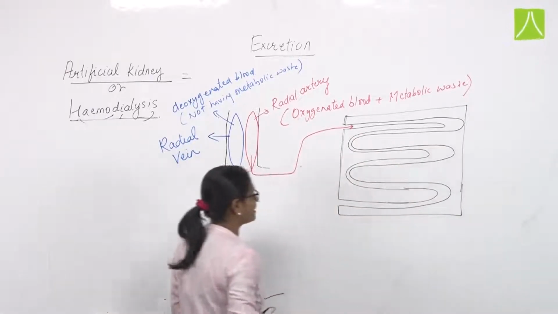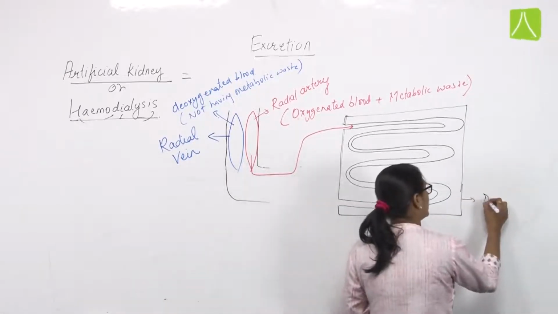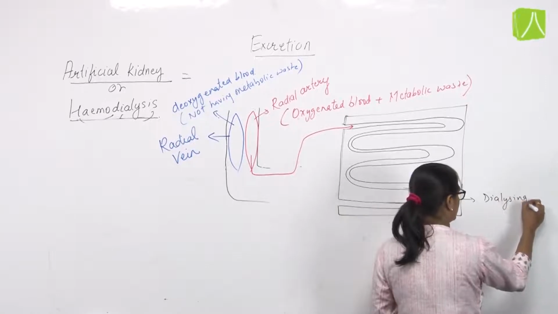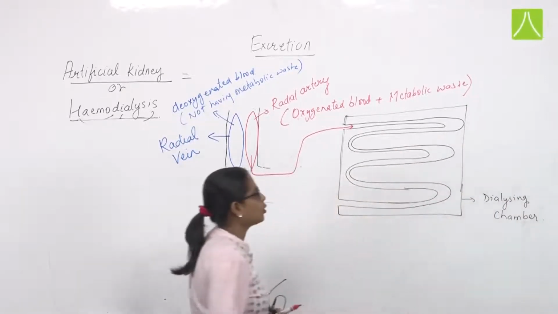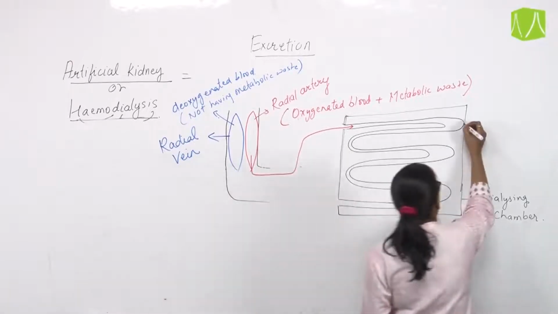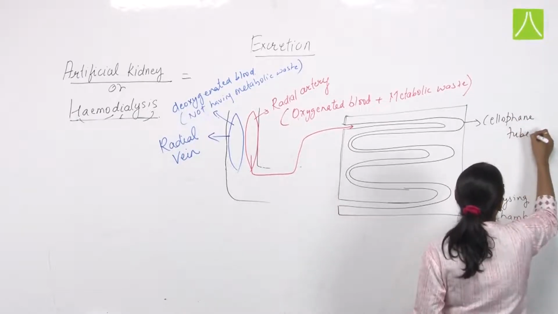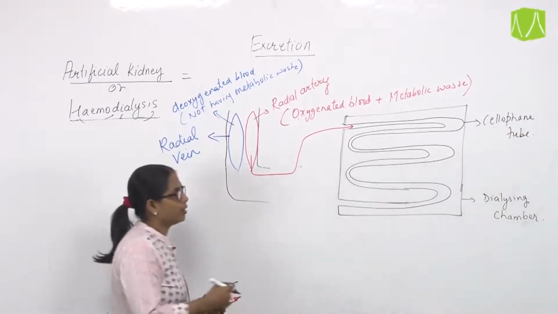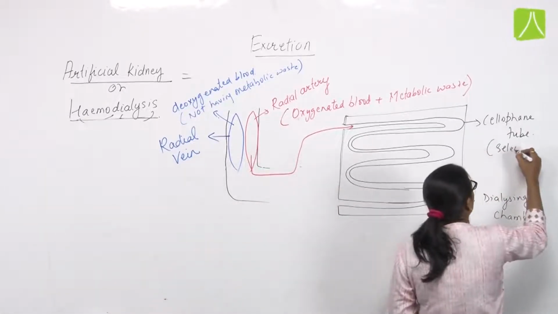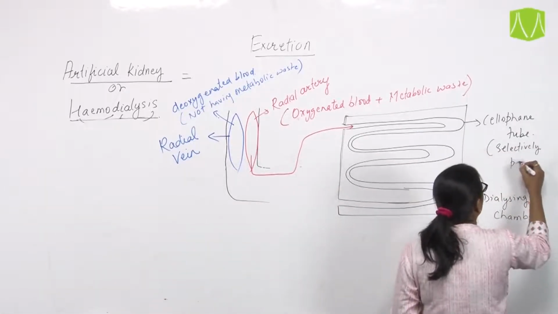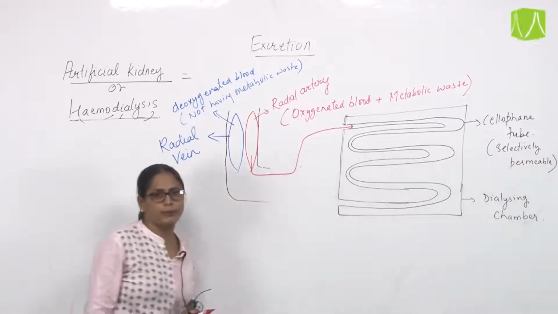These tubes are present inside a chamber known as the dialyzing chamber. These highly coiled tube-like structures are known as cellophane tubes, made up of a particular material that is selectively permeable in nature. They are made up of cellophane membrane.